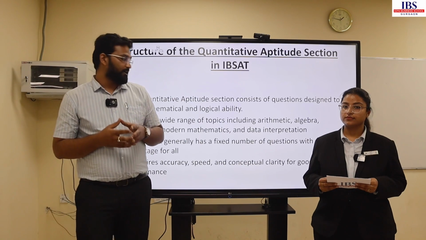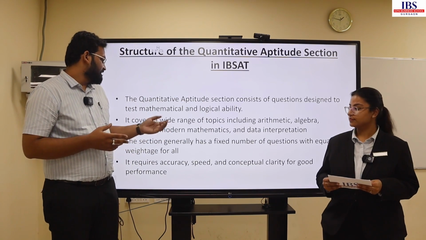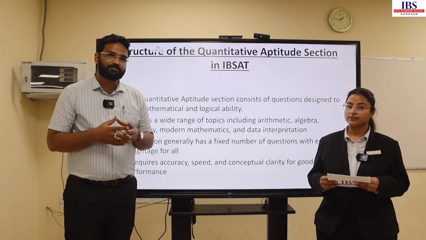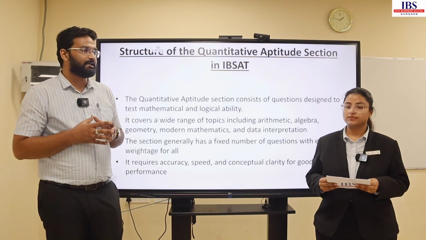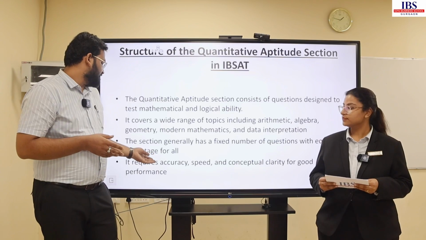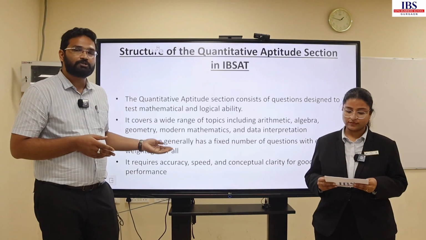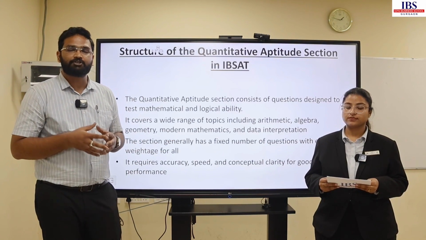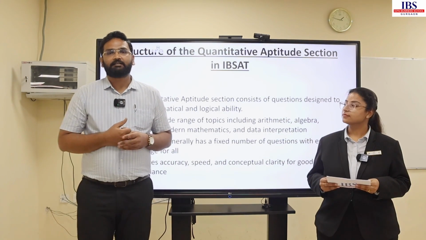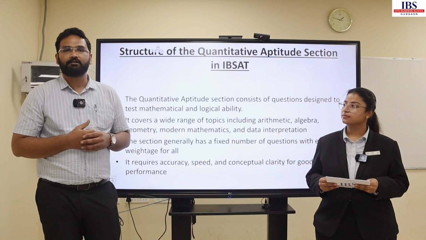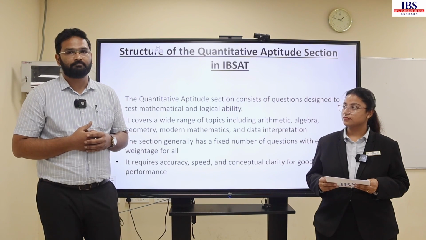This section has a generally fixed number of questions, and each question has equal weightage irrespective of their sequence. And the last point: if the student wants to score well in this section, he has to work upon his accuracy, speed, and clarity over the concepts which are incorporated.